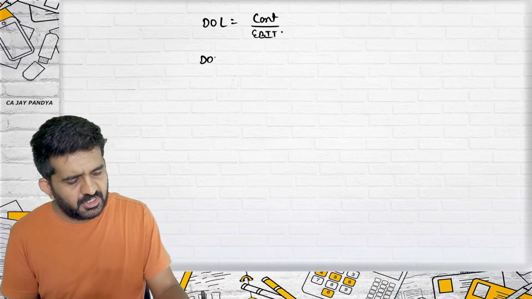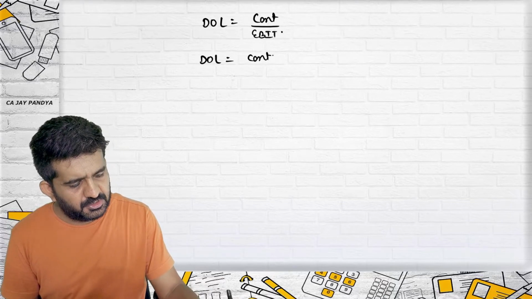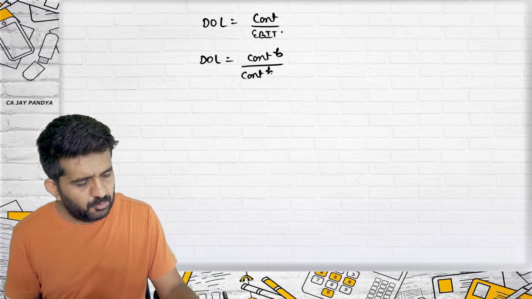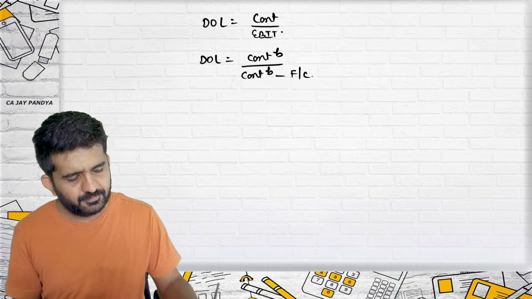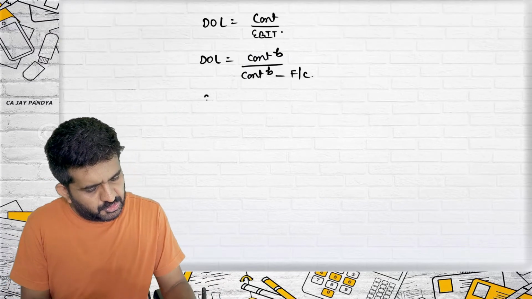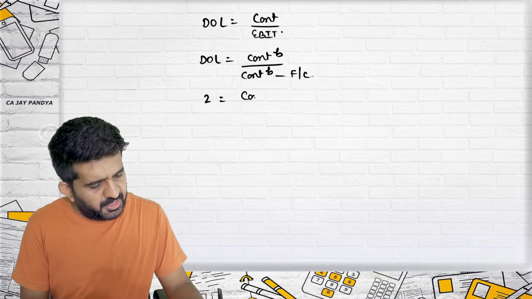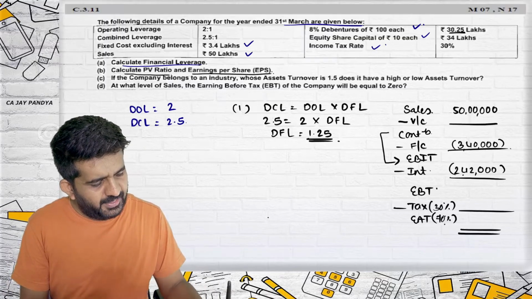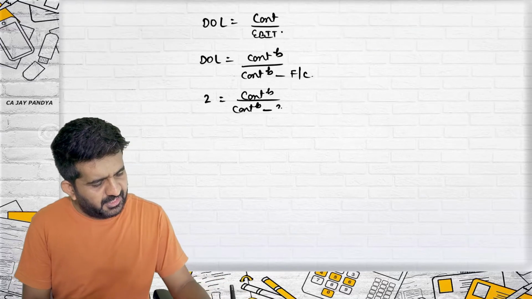Can I also say it is contribution divided by contribution minus fixed cost, since EBIT is contribution minus fixed cost? Degree of operating leverage is 2. Contribution I don't know, divided by contribution again I don't know, minus fixed cost which I know, 3,40,000.